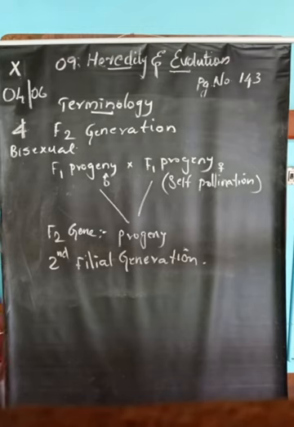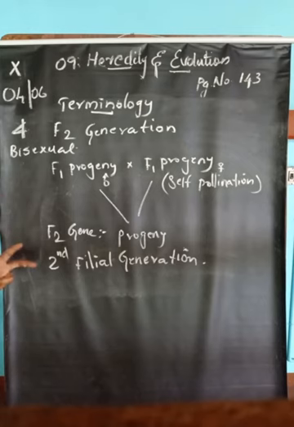So these are the major terms used for genetics. We studied homozygous and heterozygous alleles, dominant gene, recessive gene, genotype, phenotype, then F1 generation and F2 generation. These are the major terminologies used during the studies.